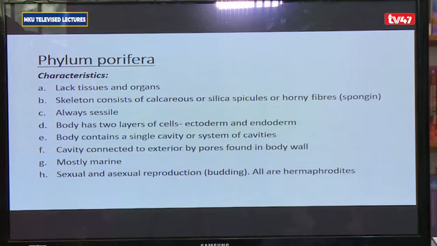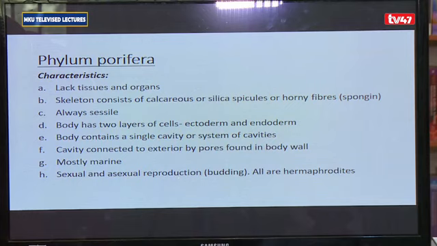Third characteristic, they are sessile, meaning they do not move. They tend to attach themselves on a substratum and do not move. Number 4, the body has 2 layers of cells in its early developmental stages. The 2 layers of cells are the ectoderm, the outer layer, and the endoderm, the inner layer. Because it has 2 layers of cells, we say they are diploblastic.